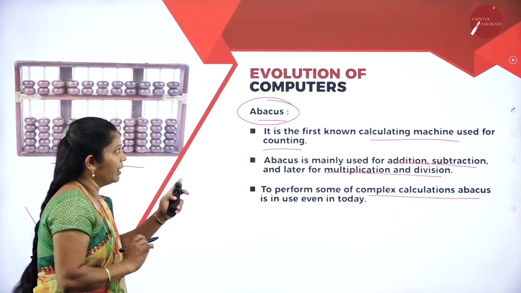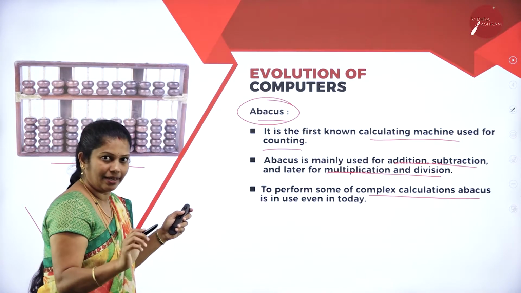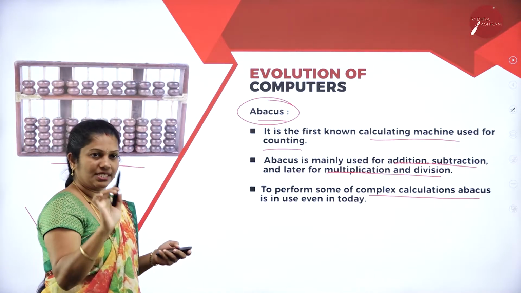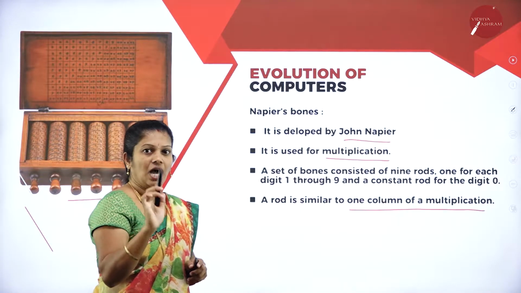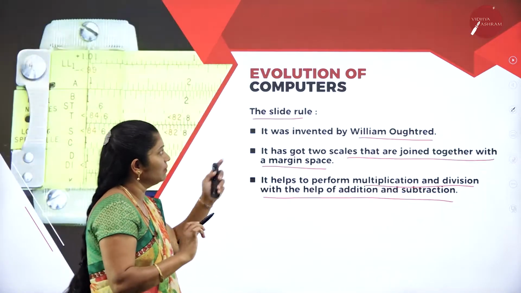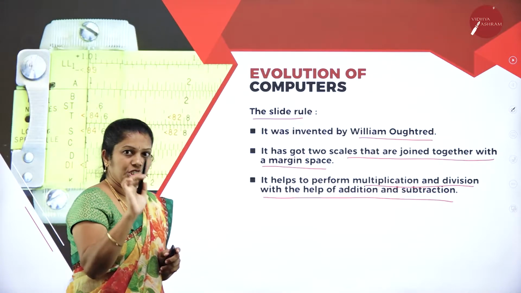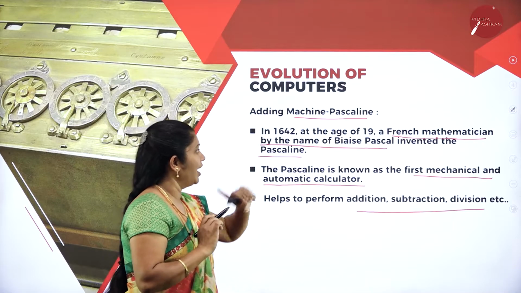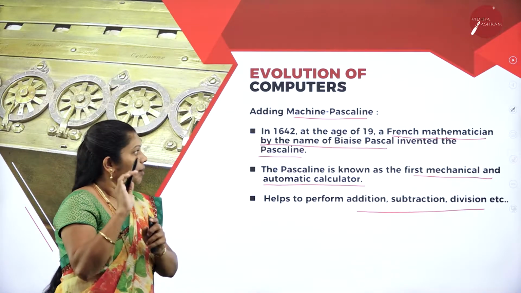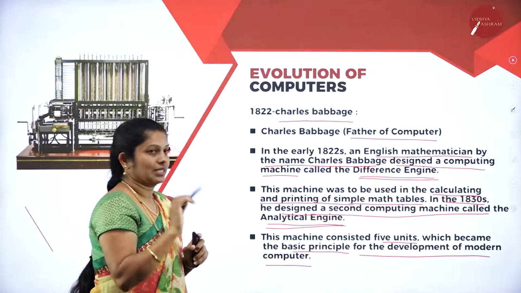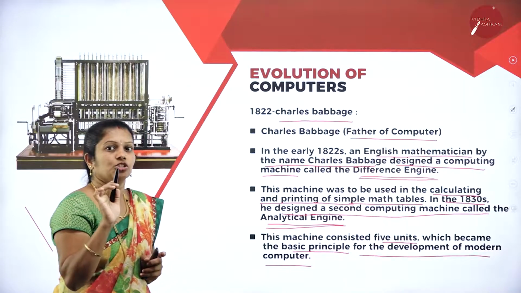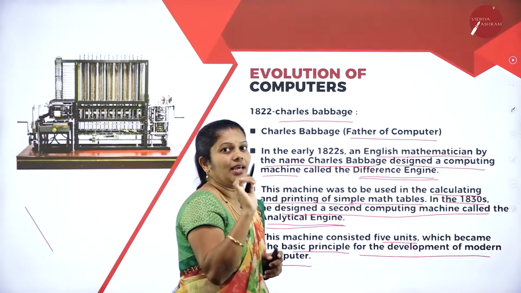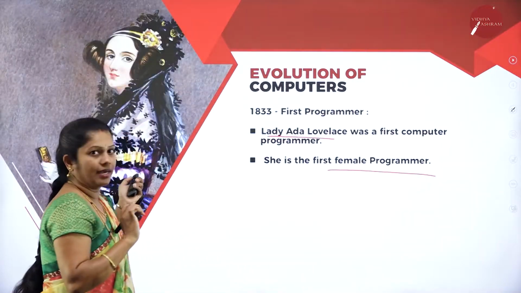That is, what do you mean by abacus? This is the first calculating machine. Napier Bones, whereas in abacus we have addition and subtraction, in Napier addition, subtraction as well as multiplication, whereas in slide rule we can perform addition, subtraction, multiplication as well as division. Adding machine, that is Pascaline, and the next one is Charles Babbage. Charles Babbage is also called the father of computer, and Charles Babbage had one assistant. That assistant's name is Lady Ada Lovelace.